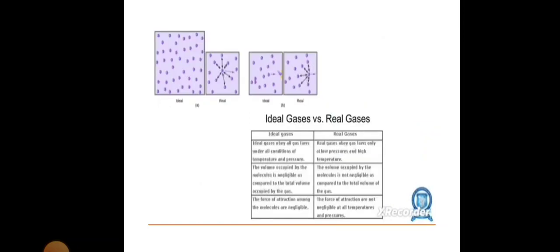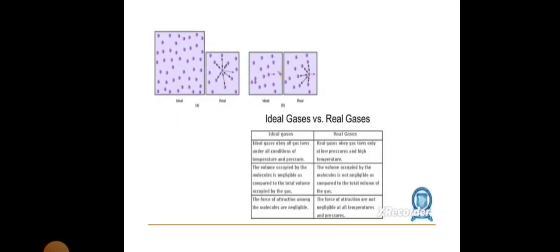This is the difference between ideal gases and real gases. Ideal gases obey all gas laws under all conditions of temperature and pressure. Real gases obey the laws only at low pressure and high temperature. In ideal gases, the volume occupied by the molecules is negligible compared to the total volume occupied by the gas.